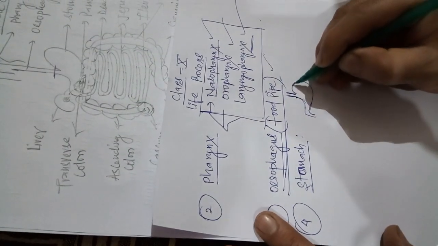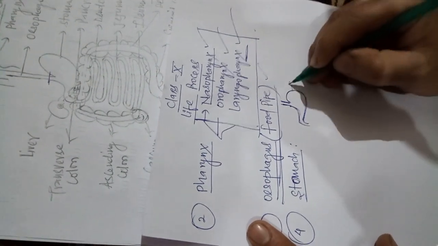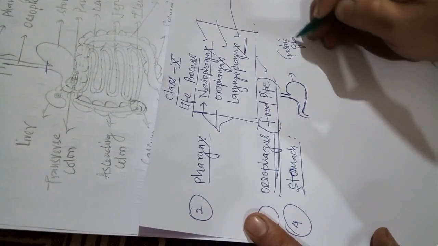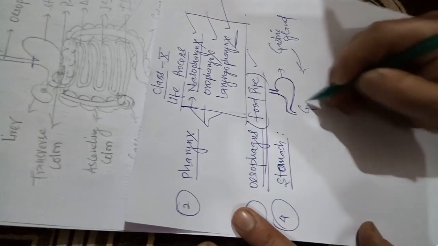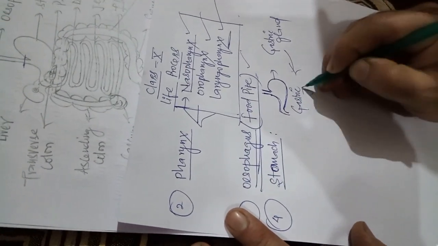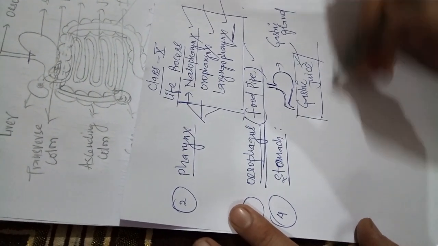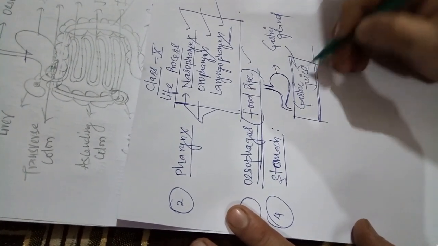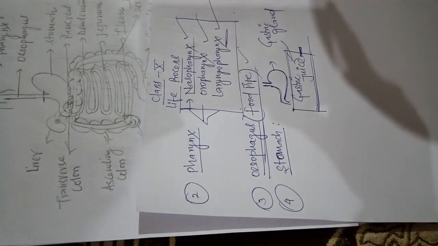The wall of the stomach contains one special type of gland. This is called the gastric gland. This gastric gland secretes one juice. This juice is called gastric juice. Gastric juice is a mixture of different components. It is not a single component. Because we are using the word juice, it means the juice is a mixture of different ingredients.